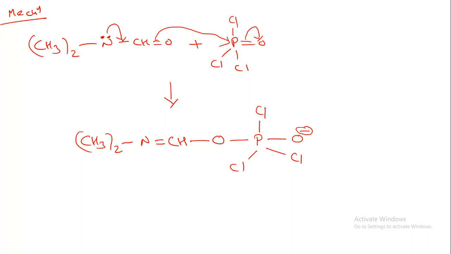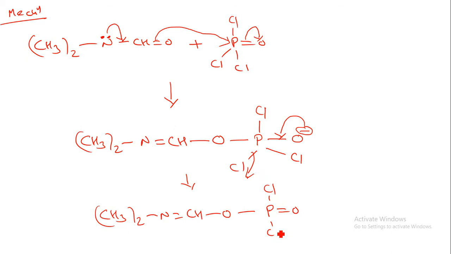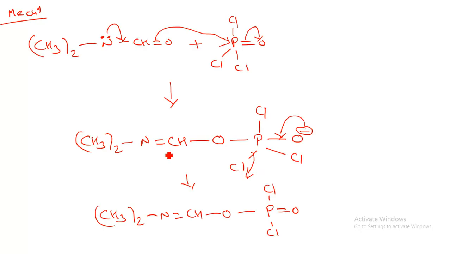As we know, this positive and negative charge are not highly stable, so they will interact with the next atom. This negative charge will make a bond over here, so one of the Cl groups will leave from the reaction material. So we can remove this Cl and put over here (CH3)2N double bond CH, oxygen atom, and here P double bond O, Cl and Cl. So this is our reaction material. Now let us understand this reaction material for the next step, where we can also have the positive charge.